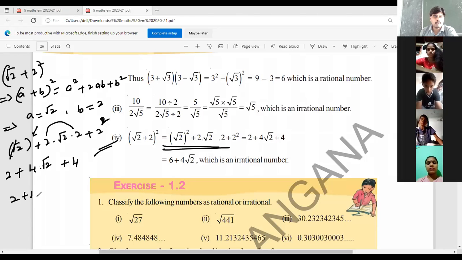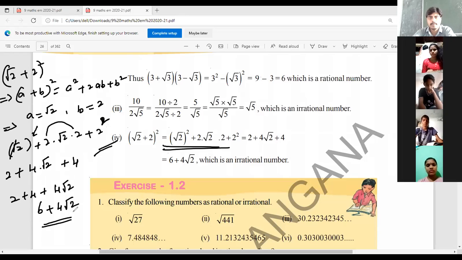Next, 2 plus 4 is 6, so 6 plus 4 root 2 is the remaining. So 6 plus 4 root 2 is an irrational number. I'll give you the general statements, which is rational, which is irrational. Yes, any doubts?